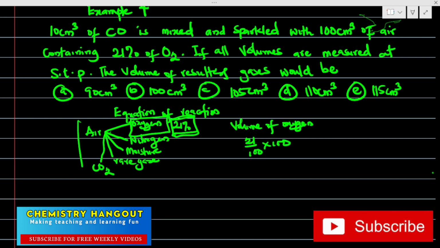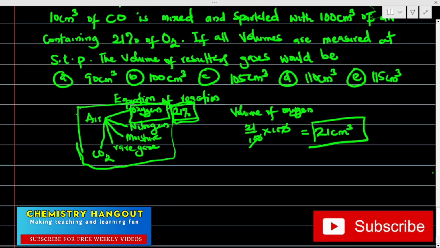Because if you add up all these gases in air together, we get 100, and oxygen is 21%, so 100 will cancel 100. Then the volume of oxygen that is actually reacting is 21 centimeter cube. So note that, very important. This is the volume of oxygen that is reacting. So let's now move further.